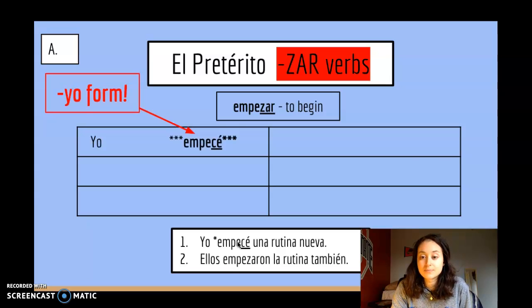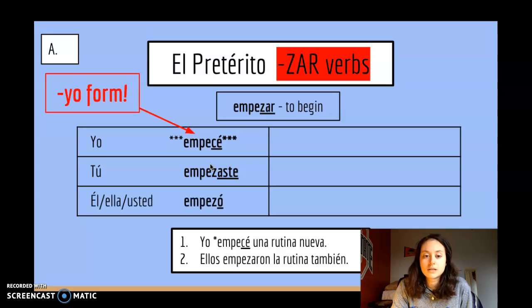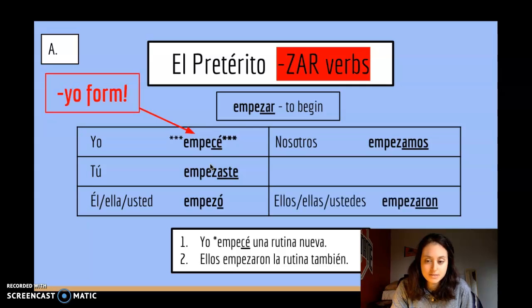Yo empecé mi tarea. Tú empezaste, again, right back to normal. Él, usted empezó. Nosotros empezamos. Ellos, ellas, ustedes empezaron. Okay. So yo empecé una rutina nueva. Ellos empezaron una rutina también.